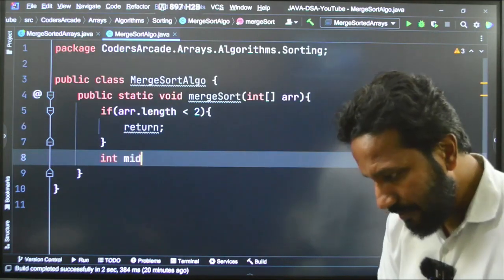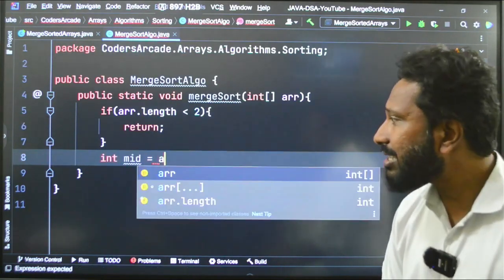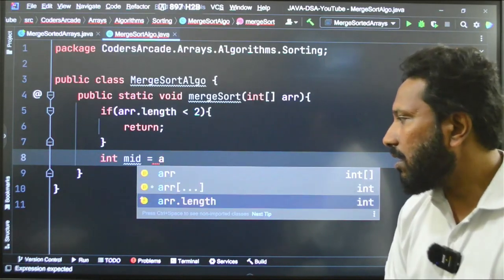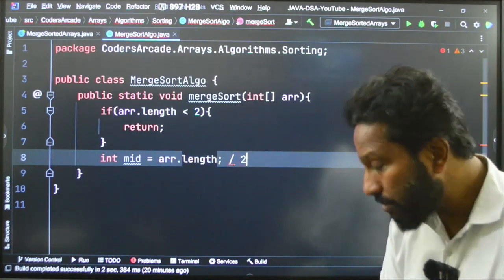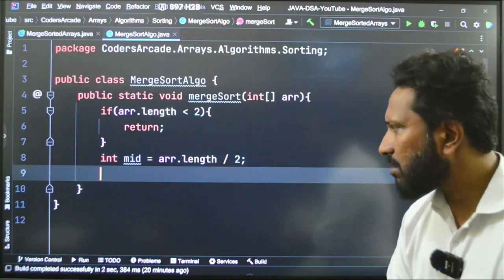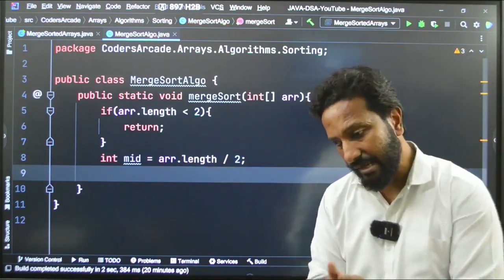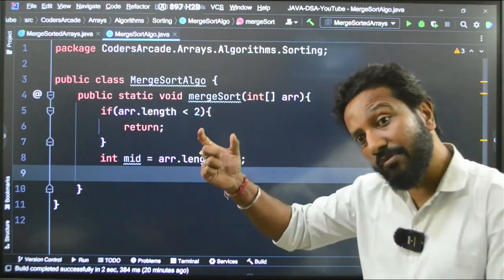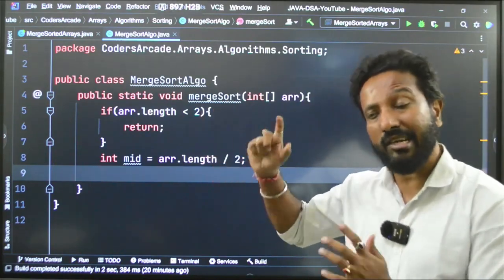I will say mid is equal to the length of the array divided by 2. Got it? Now, as I said, we need the left part of the array and the right part of the array. That is very important.